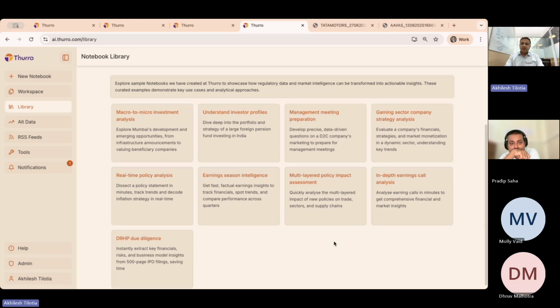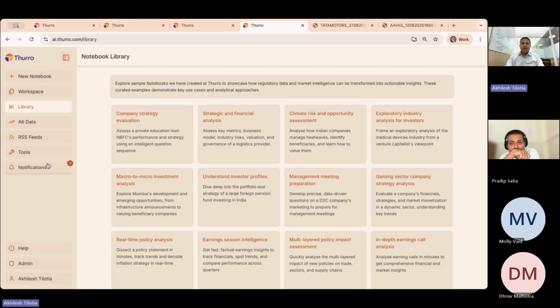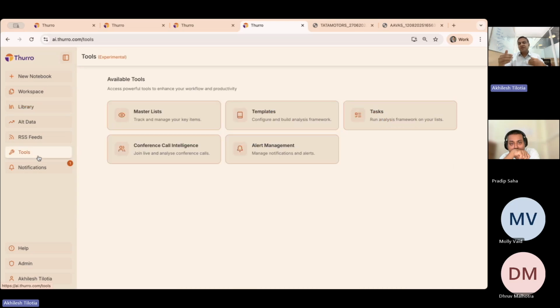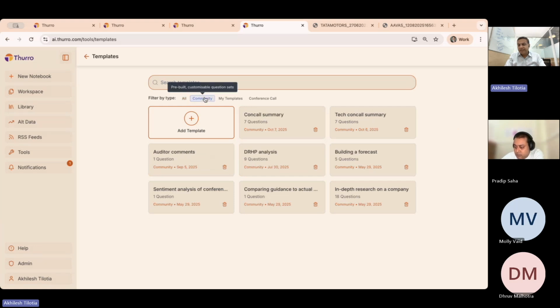Now, in many cases, as you think about these questions, you may realize that you can create a series of questions for yourselves, which you will apply on a regular basis. That's something that we call templates, and those templates are found in tools. So when you come to a template, you can find some community templates. What does that mean? That means that the Thurro team has created some templates that you may just use on an ongoing basis. So for example, if you want to do an in-depth research on a company, or what on the sell side would potentially be called an initiating coverage for a company, then you just look at this particular template.